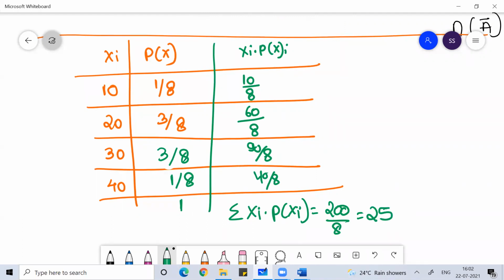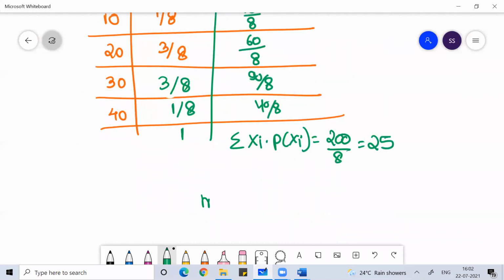So the formula of the mean for a discrete probability distribution is sum of xi into p of xi, that is equal to 25.